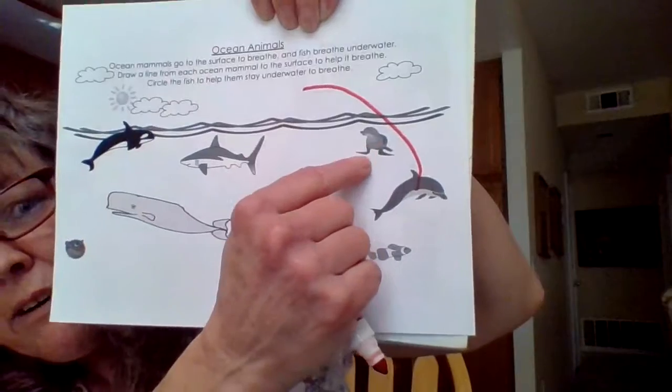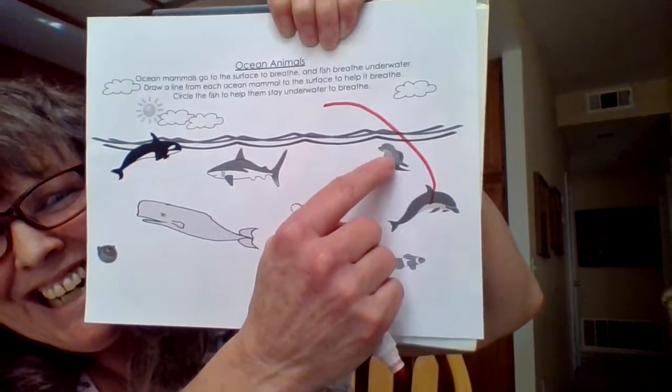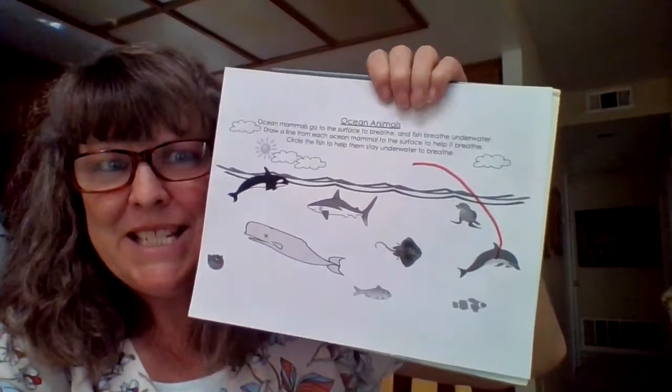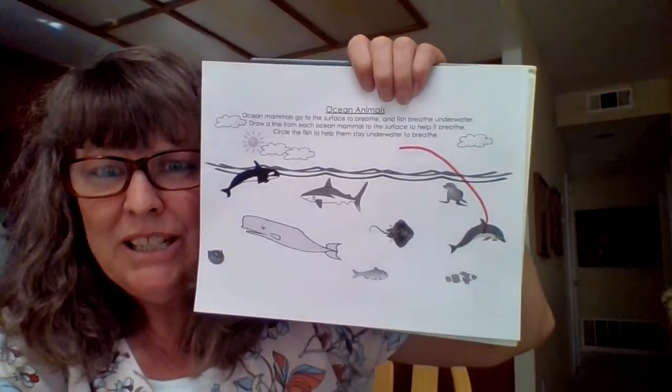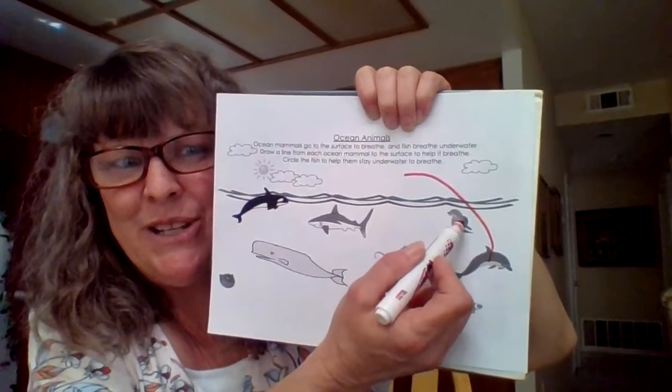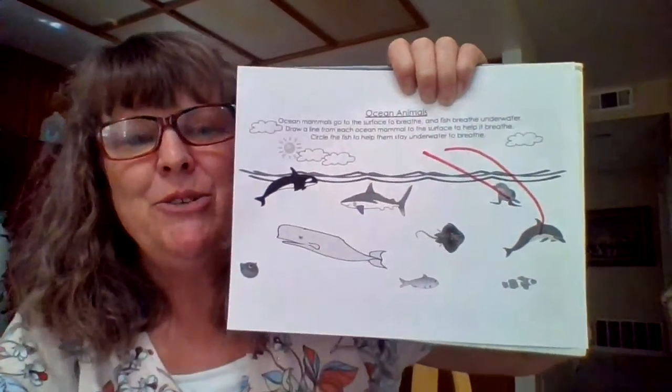Now, how about this little guy right here? What is he? Yeah, he's a seal. Do you remember from the video, is the seal a mammal or a fish? A mammal, yes. So we're going to draw a line from the seal to the surface.